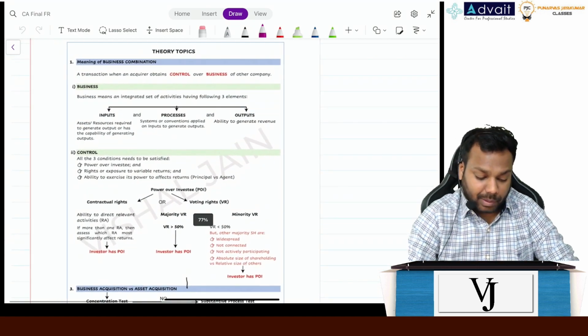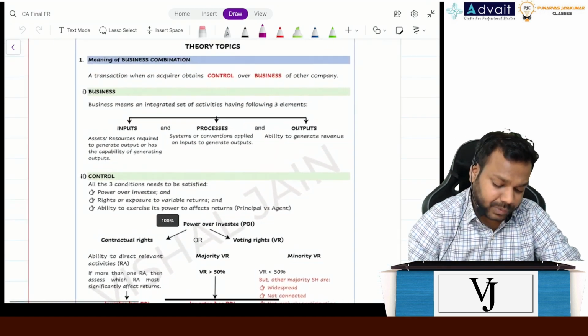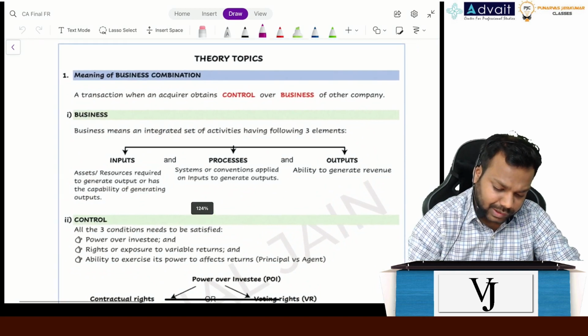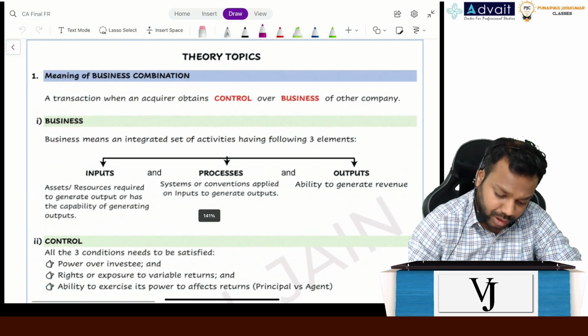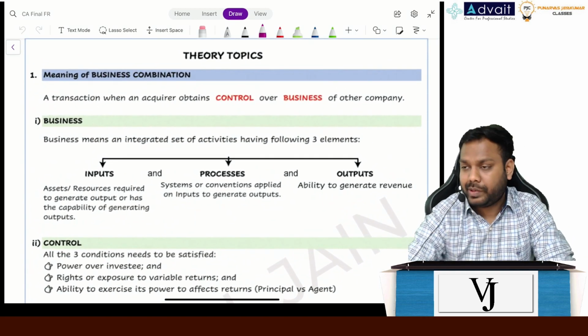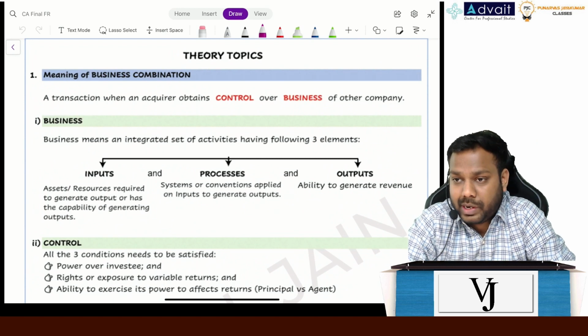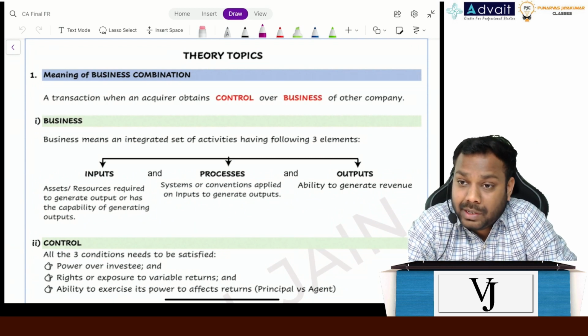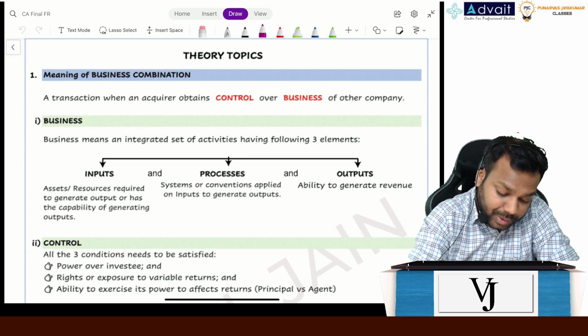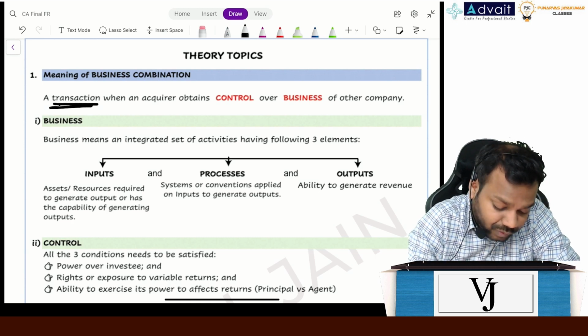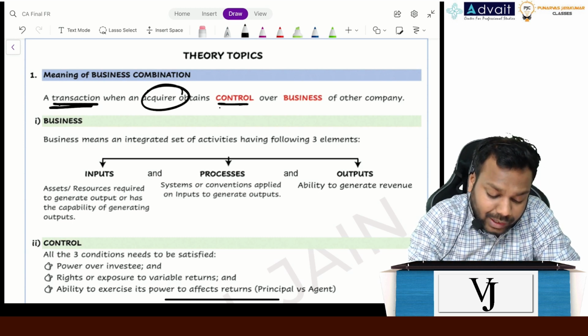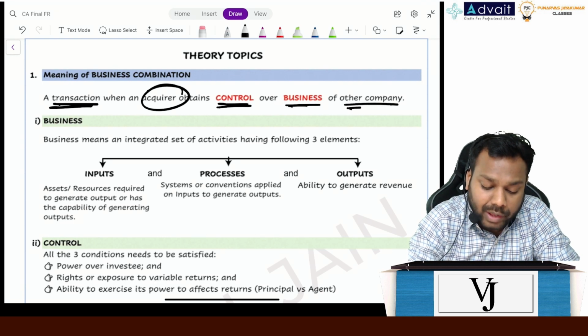So now we'll be discussing certain theory topics. Not anything major, but yes, let's discuss it and wrap it up. Now, we were discussing business combination, right? So we need to understand what is the meaning of business combination. Business combination is any transaction where an acquirer obtains the control over the business of another company.